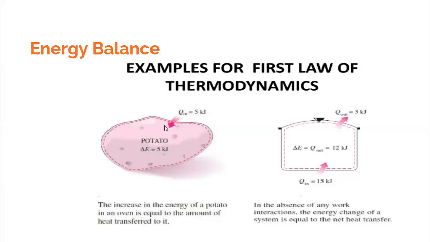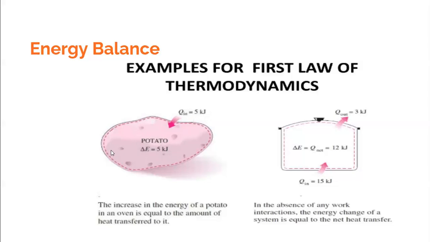If you look at the energy flows, there is an energy flow in the form of heat transfer from the surroundings into the system. From the first law of thermodynamics, you know that the mathematical statement for a closed system is Q is equal to delta E plus W. Now in this case, there is no W. W is equal to 0. So Q will go into increasing the internal energy. So Q is equal to delta E. That is the reason why delta E is also equal to 5 kilojoules.